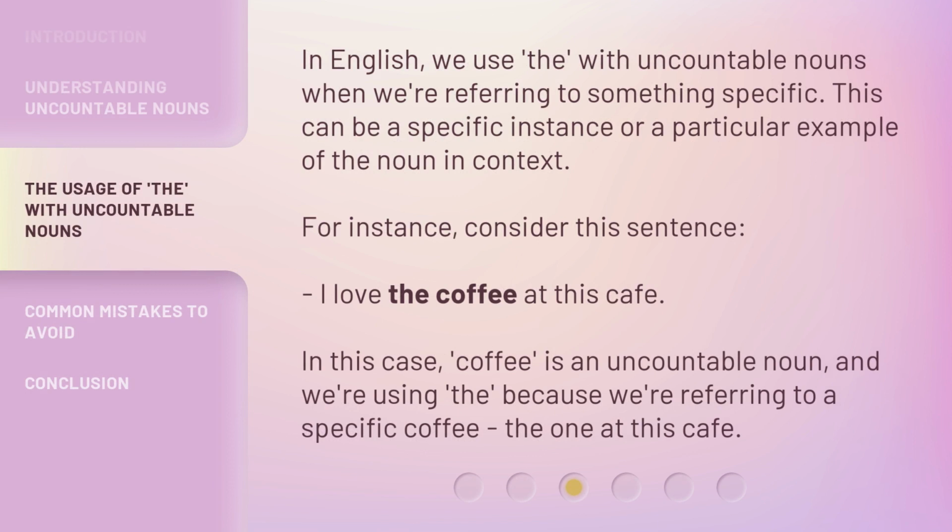In English, we use the with uncountable nouns when we're referring to something specific. This can be a specific instance or a particular example of the noun in context. For instance, consider this sentence. I love the coffee at this cafe. In this case, coffee is an uncountable noun, and we're using the because we're referring to a specific coffee, the one at this cafe.